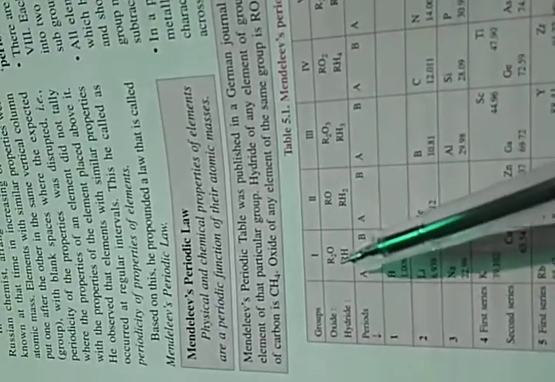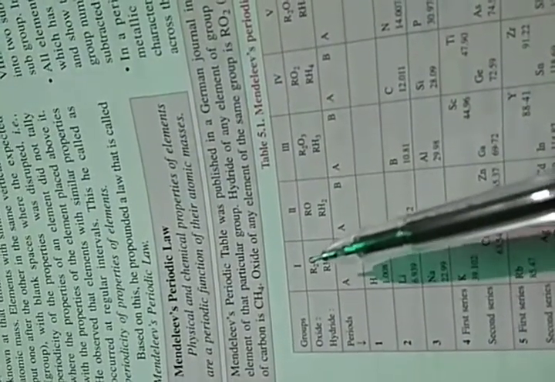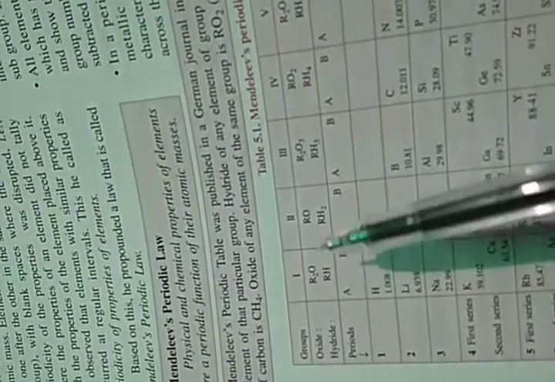So Mendeleev prepared his periodic table in such a way that he divided the elements into 8 groups: 1, 2, 3, 4, 5, 6, 7, 8. You can see 8 groups.